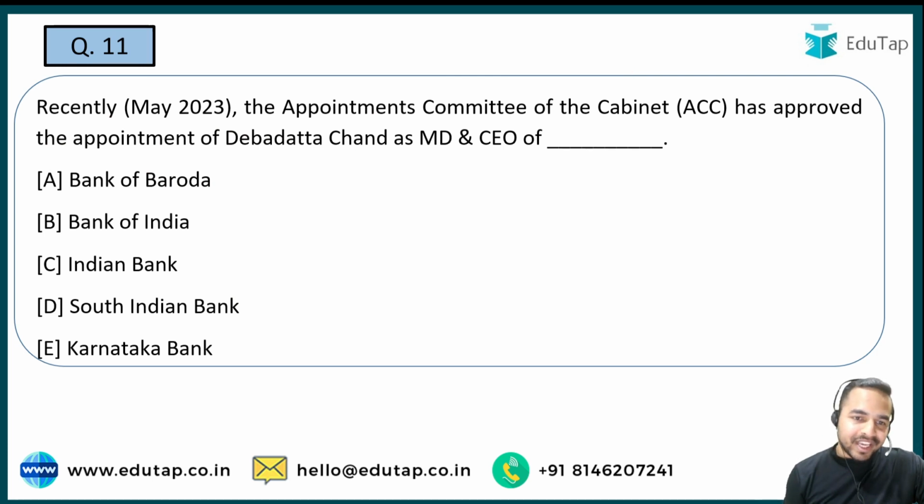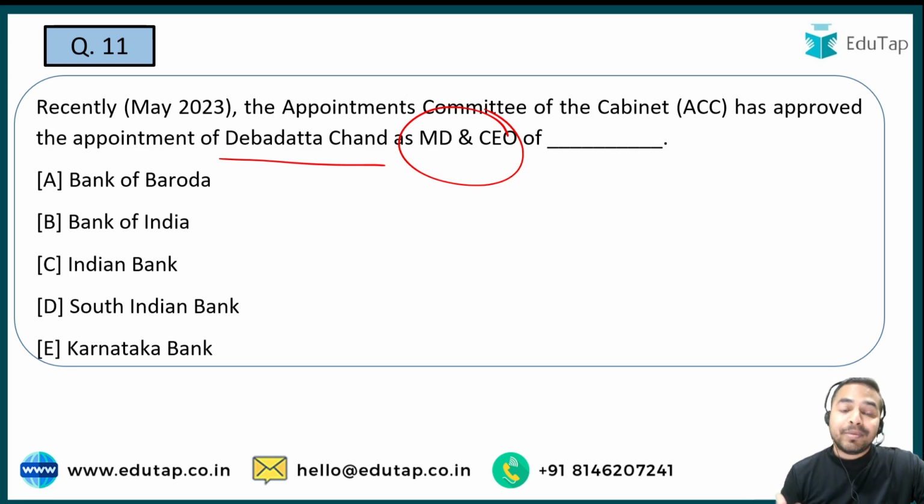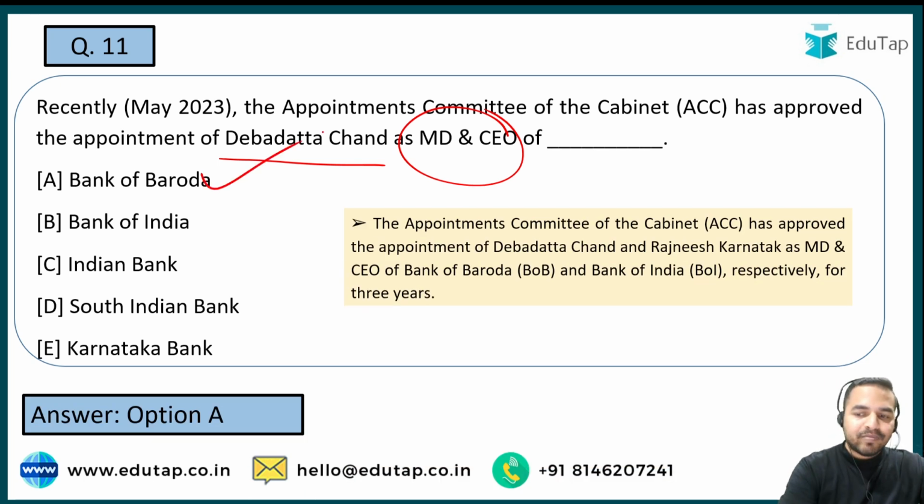So here once again you are required to tell me, the question is on the appointment, and recently Devadatta Chand has been appointed as the MD and CEO, but of which bank he has been appointed as MD and CEO? That is what you are required to tell me in the comment section. So please tell me quickly what is the right answer to this question, the name of the bank to which Devadatta Chand has been appointed as MD and CEO. And here guys it is Bank of Baroda जिसके वो recently MD and CEO बने हैं.